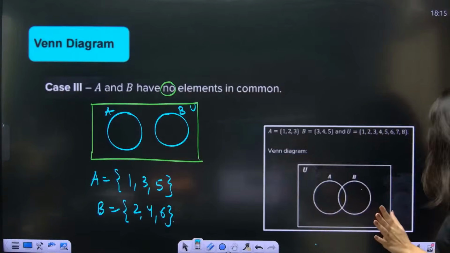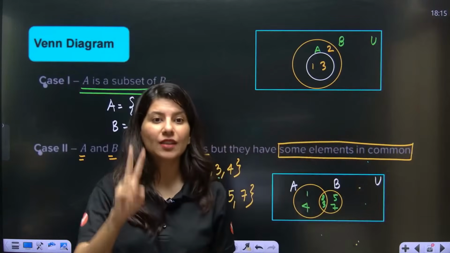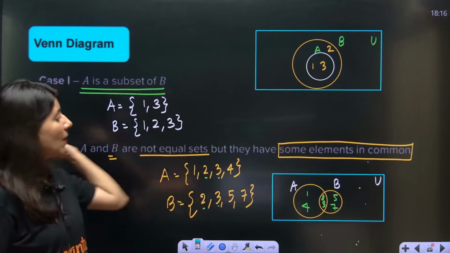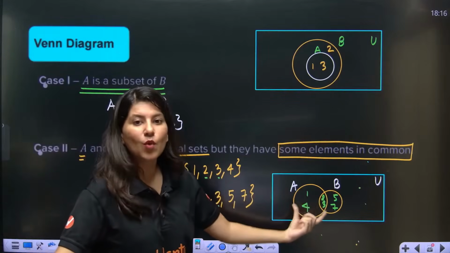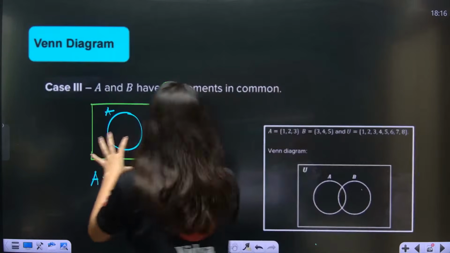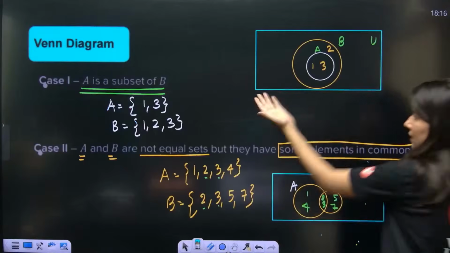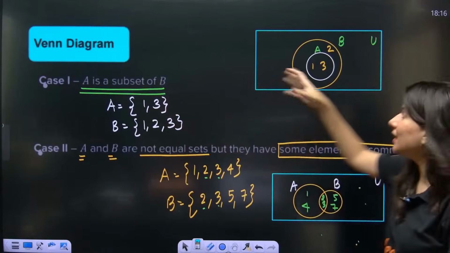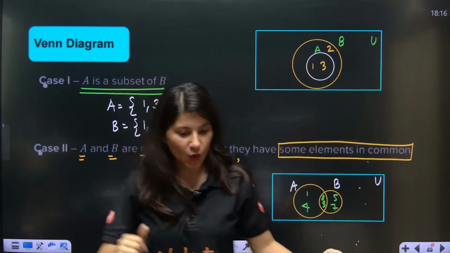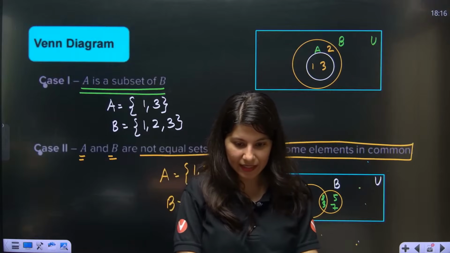See, if I talk about 2 sets, Venn diagram related to 2 sets, there are only 3 cases. What are the 3 cases? Think about it. So ma'am, the very first is, yes, both are having some elements common. The next is, both are having no elements in common, so they will not overlap. And the very first case which we have studied, that one set is contained in other. One set is subset of B. Okay. All righty. Yes. Clear?